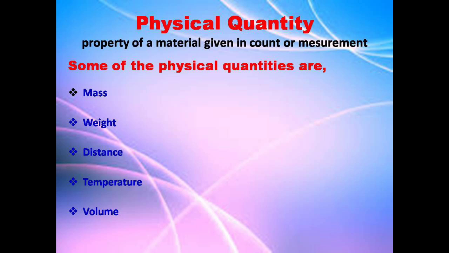Suppose I ask, what is your height or weight? What will you do? You need a measuring instrument or measuring tool to measure it, isn't it? So, physical quantity means it would be a count or measurement.